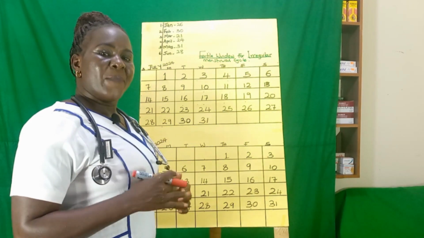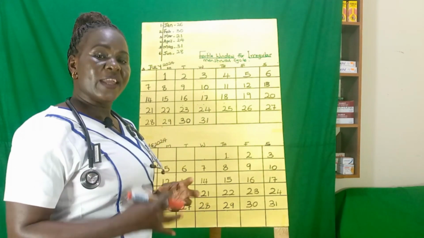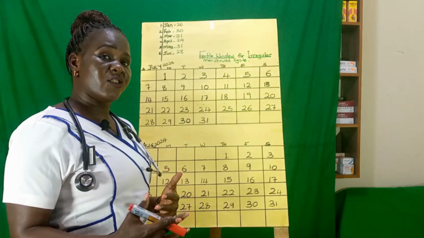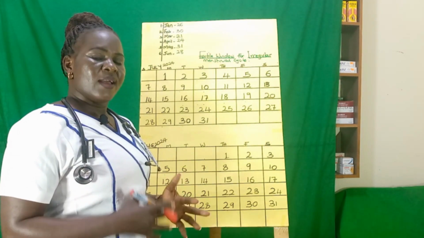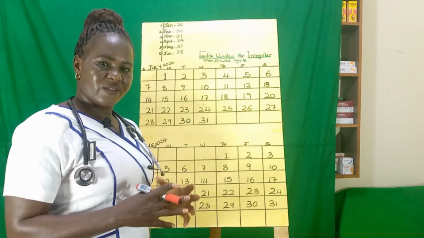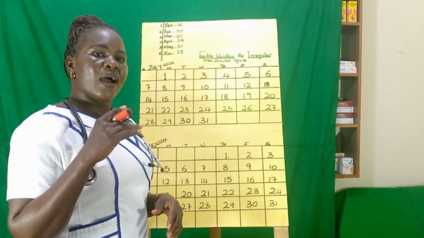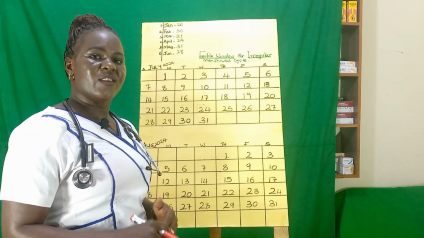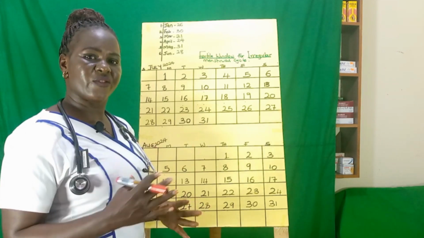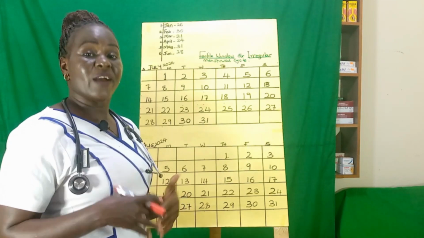We do this because the ovulation of someone who has irregular cycle length is also irregular. Their ovulation days keep on changing from one month to the other. Unlike for regular cycle length that we've already discussed in the previous video, with people who have regular cycle length, their ovulation days don't change. If it is the 14th day from the day they started their period, it will always remain the 14th day. It doesn't change, and it is a little bit easier for them to calculate their fertile window.